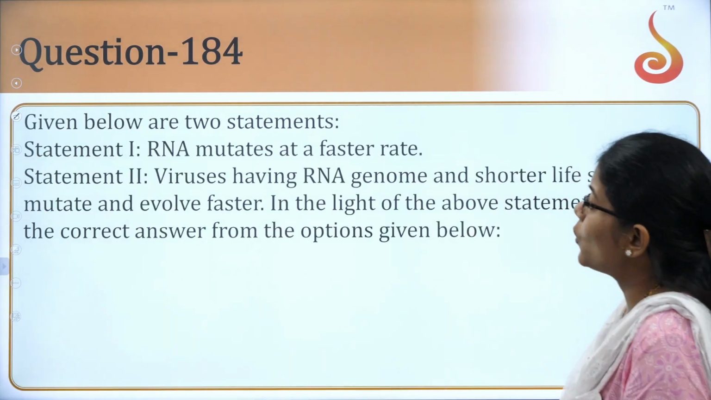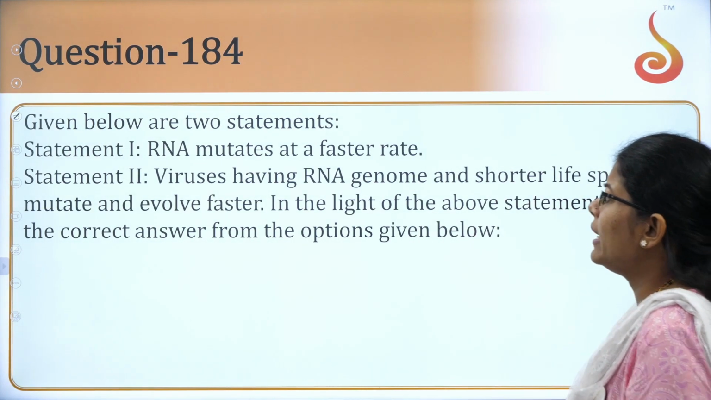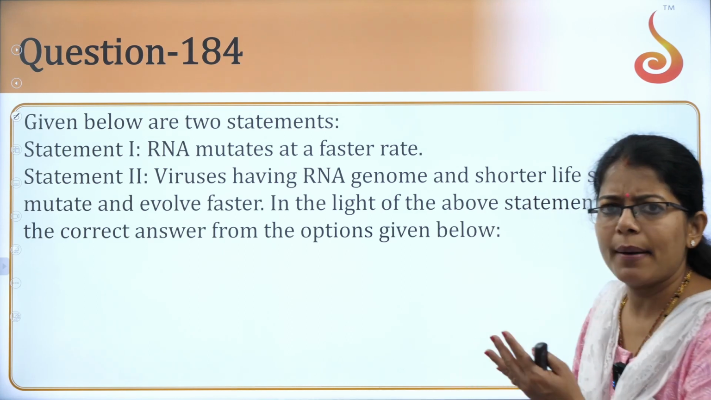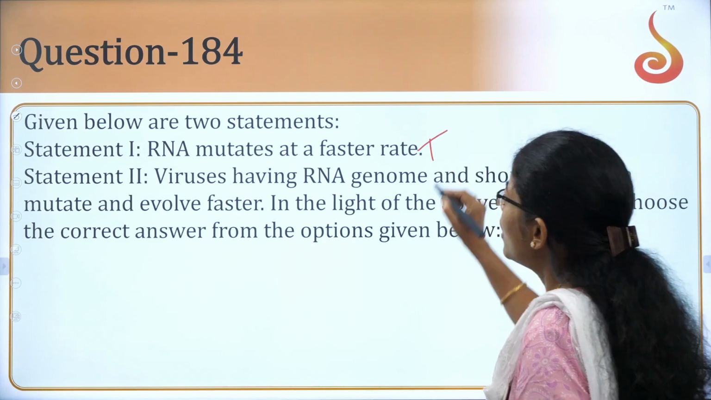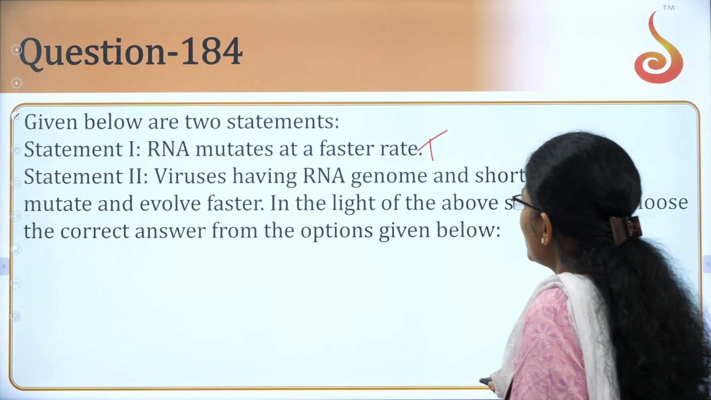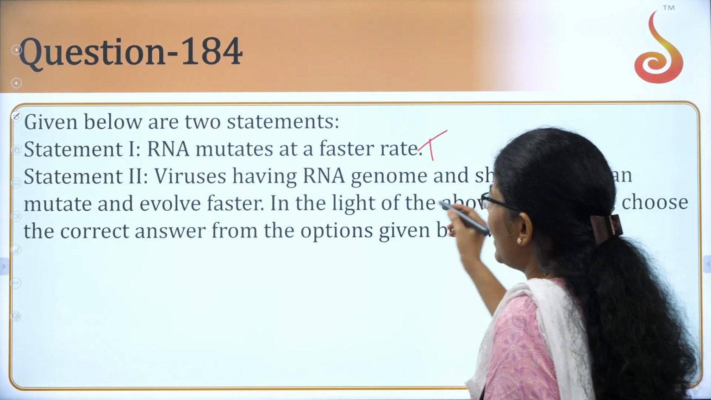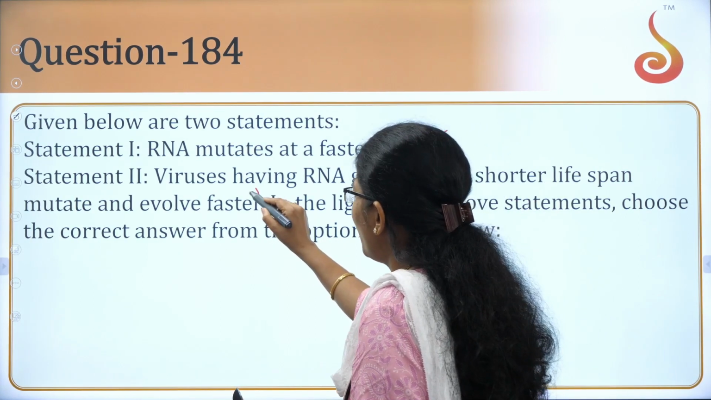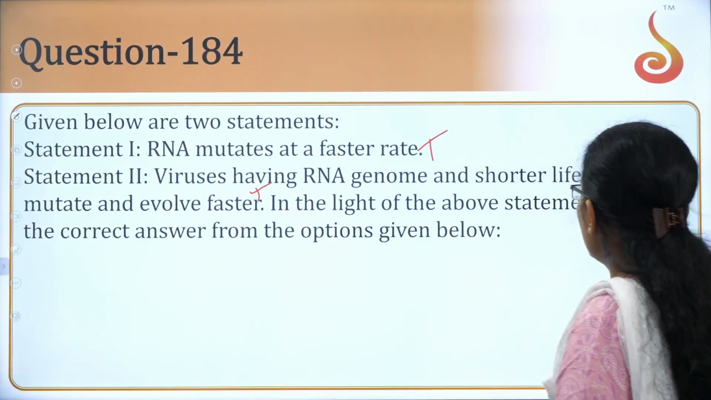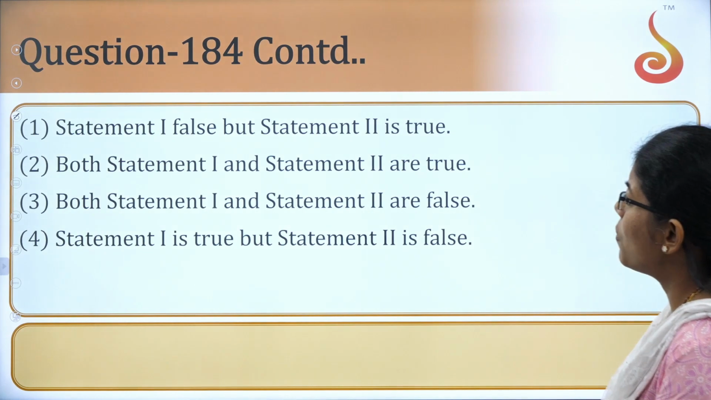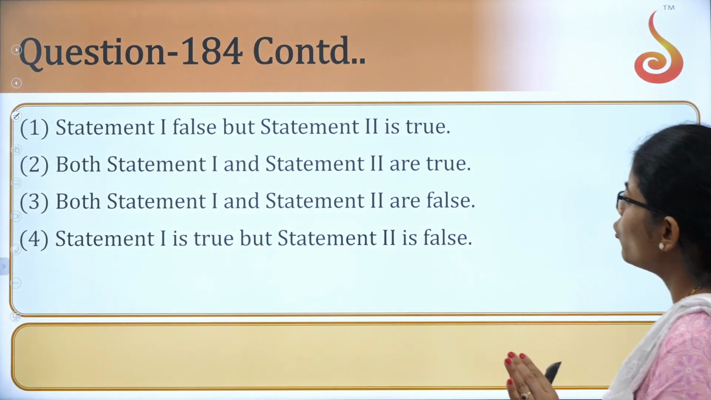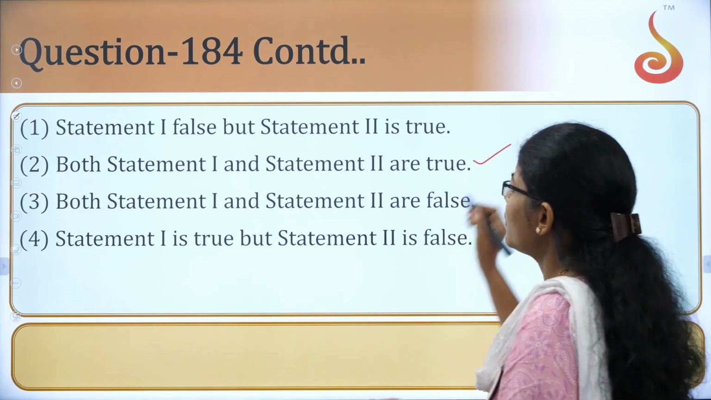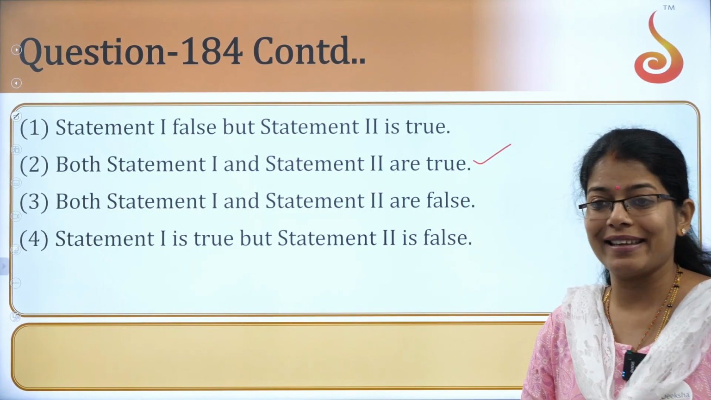Next one. RNA mutates at a very faster rate. Statement 1 and statement 2. Again, yes, it's very true. Viruses having RNA genome and shorter lifespan mutate and evolve faster. Again, very true. So what is it now? Let us see which is the correct one. Yes, both statement 1 and 2 are true. Both statement 1 and 2. Yes, this is the second option which is going to be the answer here.